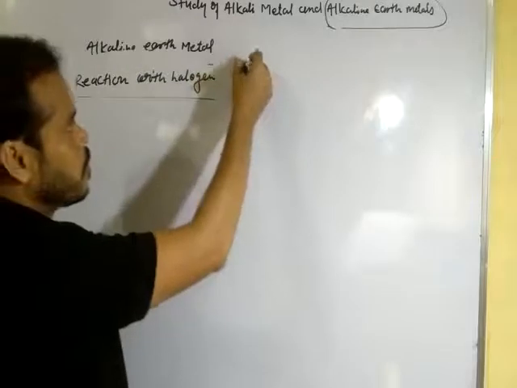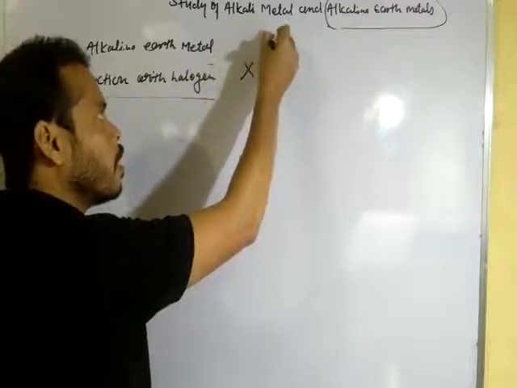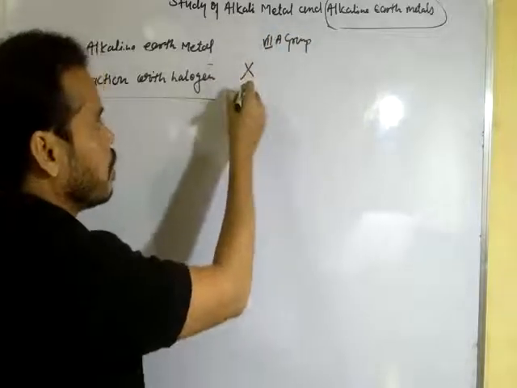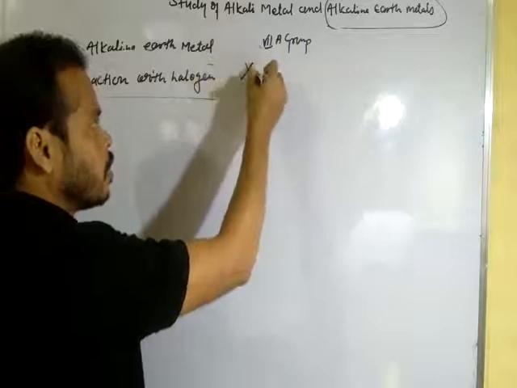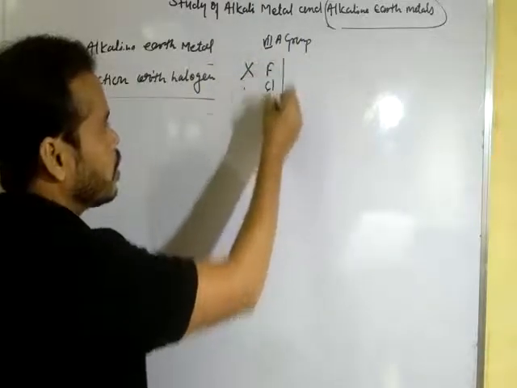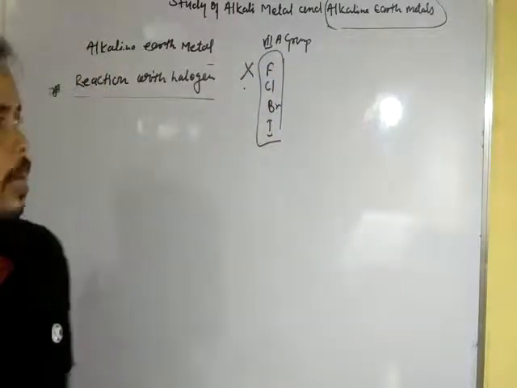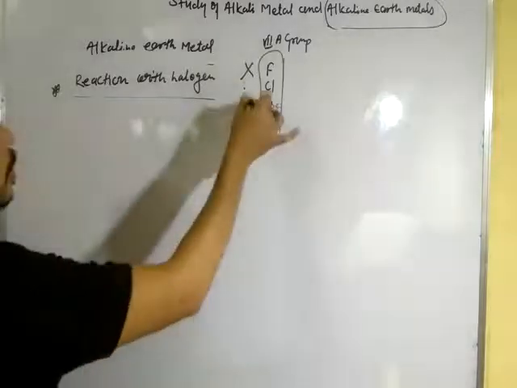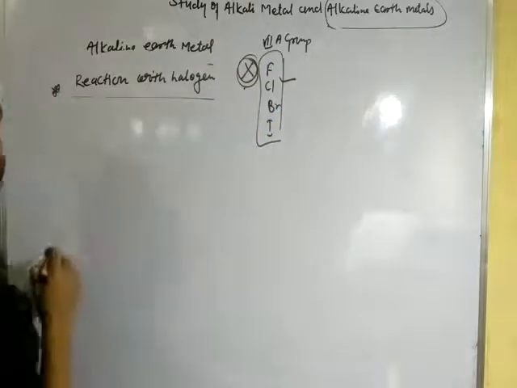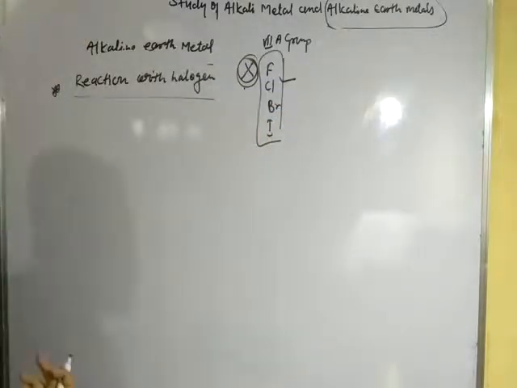A halogen atom is represented by X and belongs to the 7th A group in the periodic table, and in this group fluorine, chlorine, bromine, iodine are known as halogen elements. Okay, so you can take X in place of these elements to show the skeleton of reactions.